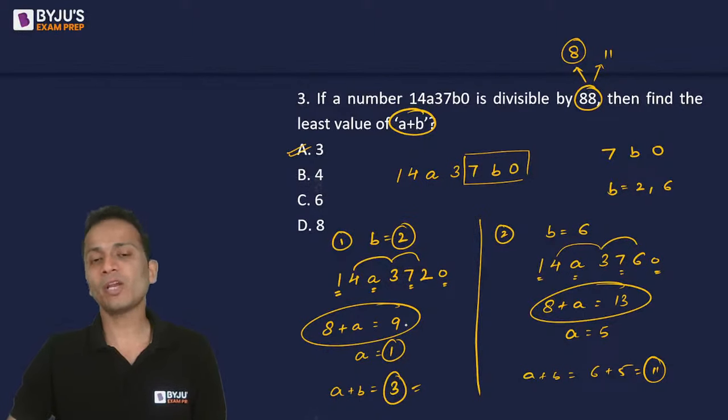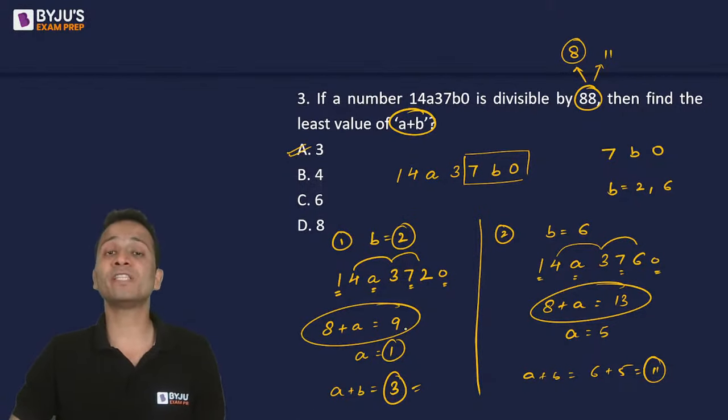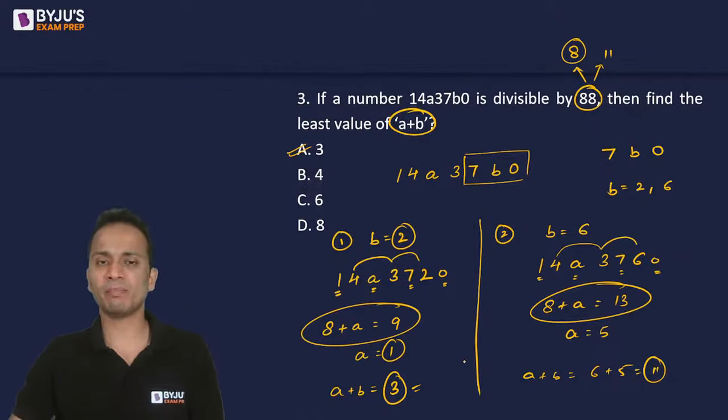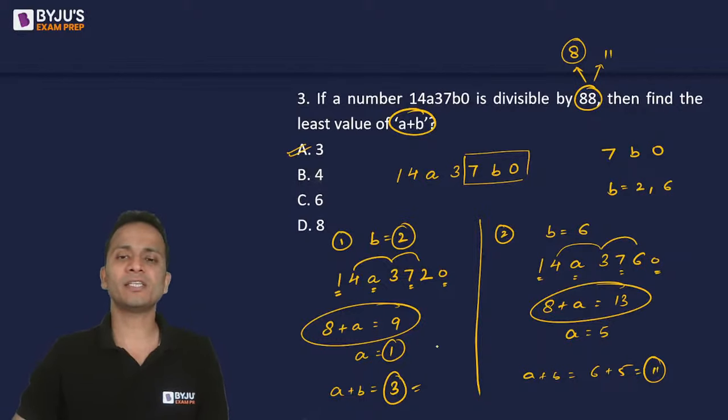So if you are equating them, that means the sum of the digits at alternate places can be equal or their difference can be equal to 11. Okay, so this is one thing that you can apply in this question. So the correct answer here will be option A, that is 3.